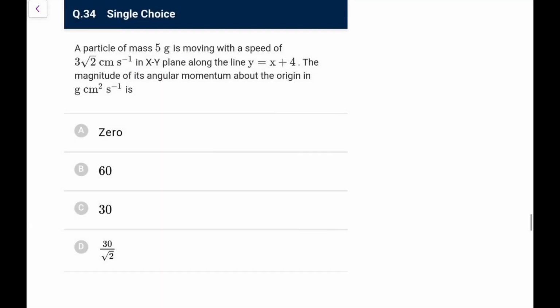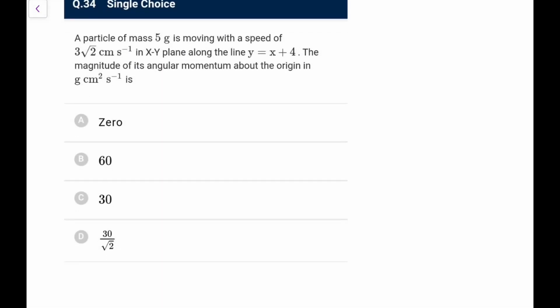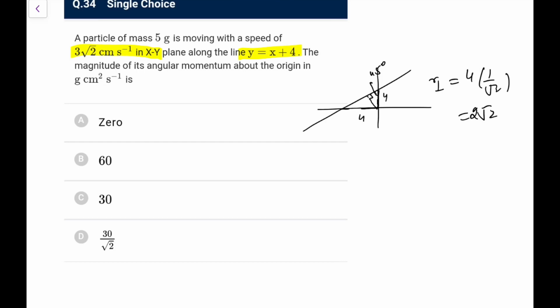Next, a particle of mass 5 gram is moving with speed of 3 root 2 centimeter per second in the xy plane along the line y equal to x plus 4, the angular momentum about the origin is. So y is equal to x plus 4, if you draw it, it would be like this. This is 4, because when x is 0, y is 4, when y is 0, x is minus 4. So if I draw the perpendicular length, you can make it out, this length is 4 and this is 45 degrees. So this r perpendicular is 4 sine 45, that is 1 by root 2, that is 2 root 2 centimeters. Or 2 root 2 meters, I don't know what they have written.